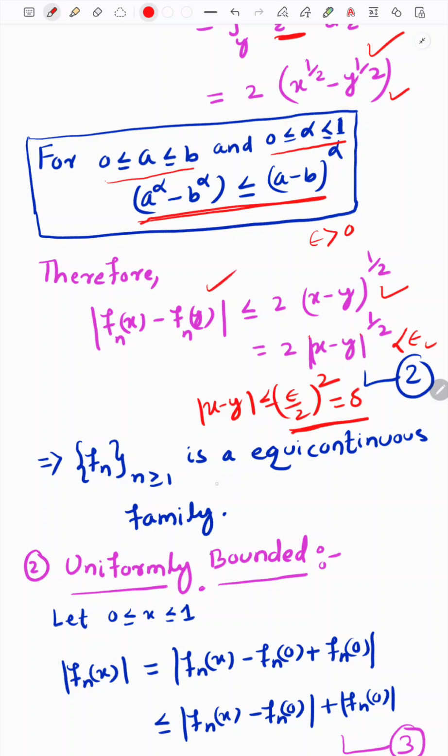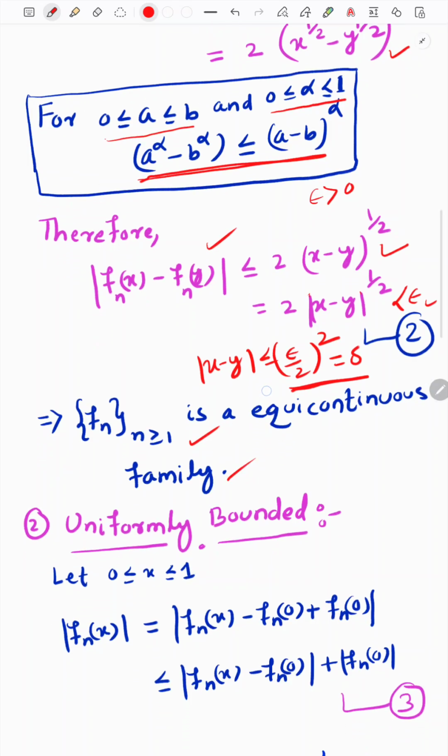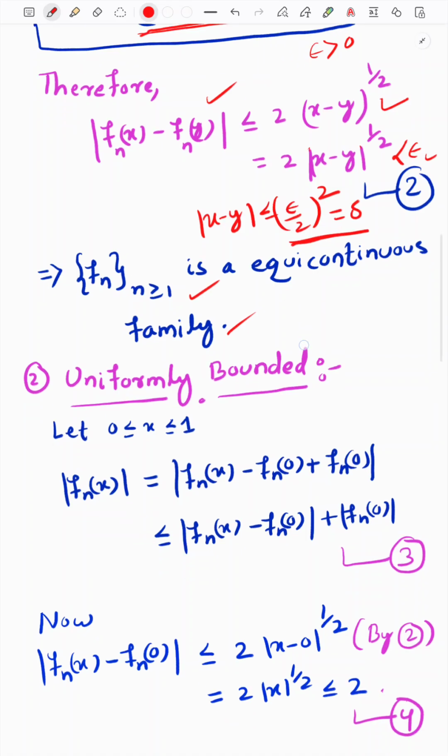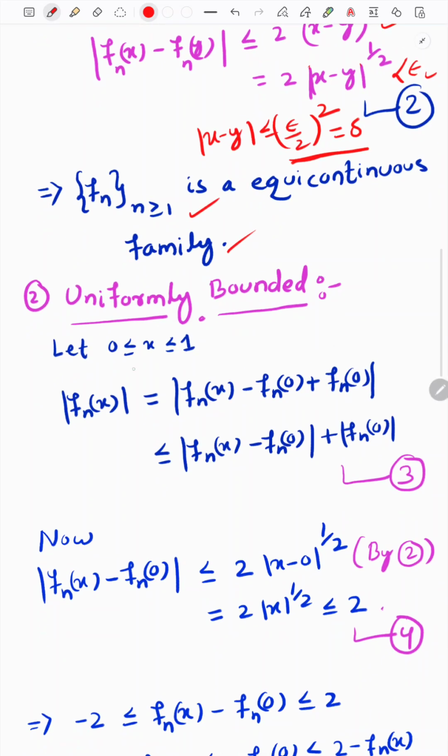Okay, so it implies our family is equicontinuous. So we proved that our family is equicontinuous. So our next task is to prove that it is uniformly bounded. But our discussion is on this closed interval [0,1].